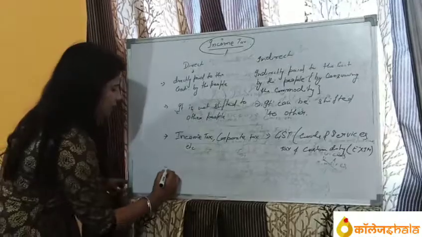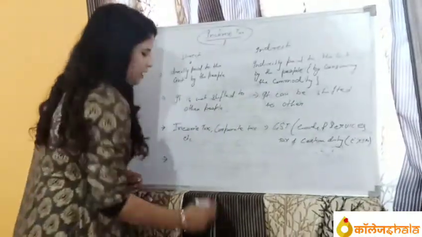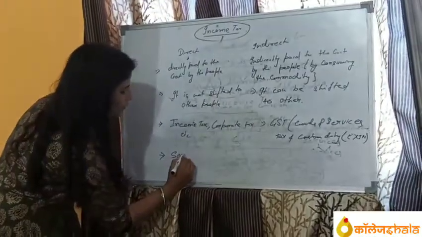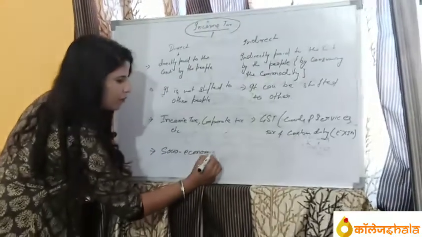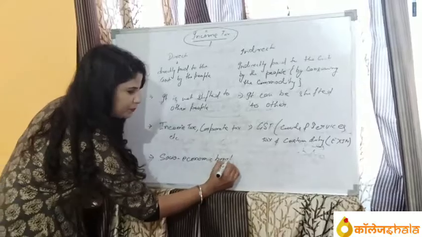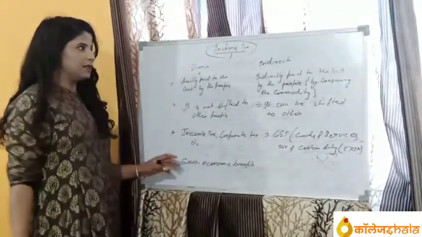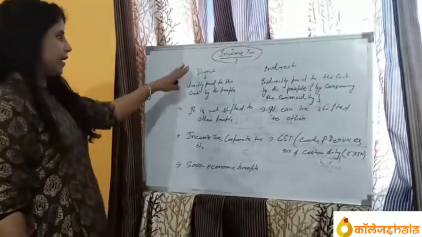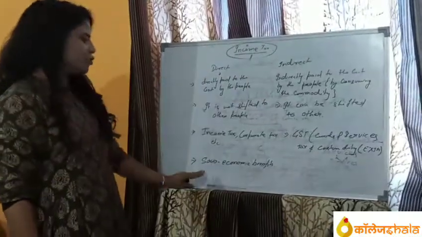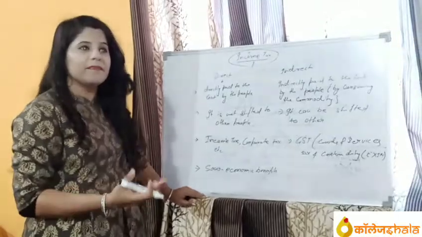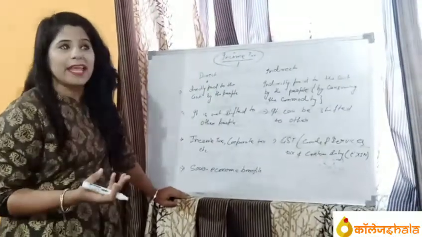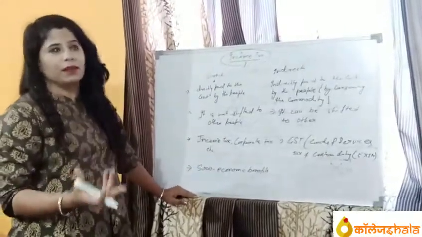Next, let's talk about the benefit. The direct tax is used for socio-economic benefits. It means the government earns the tax and uses it for social economic benefit, social welfare, public welfare, for the people who are not able to cope with their regular needs.